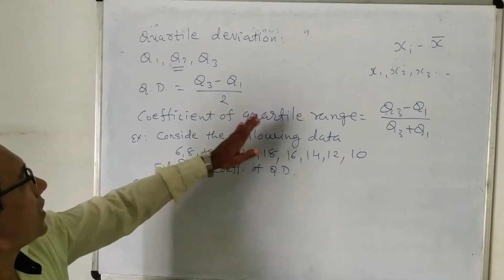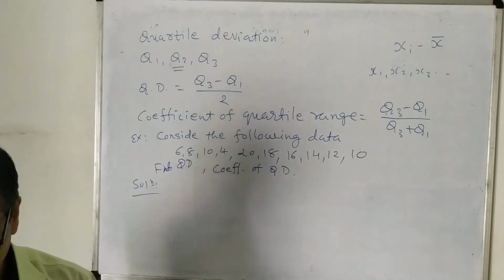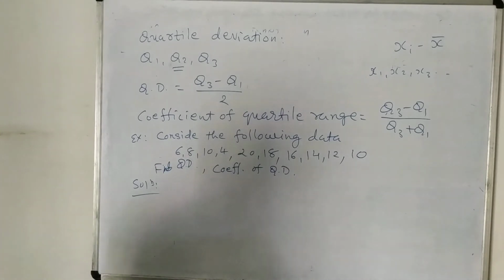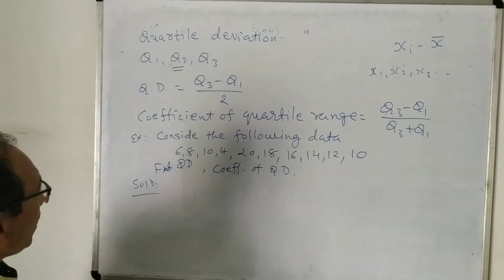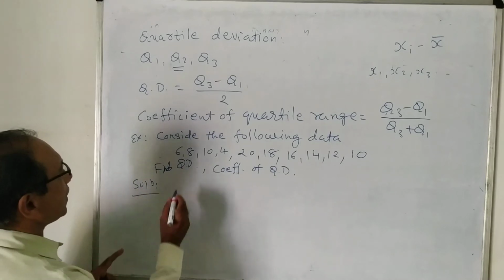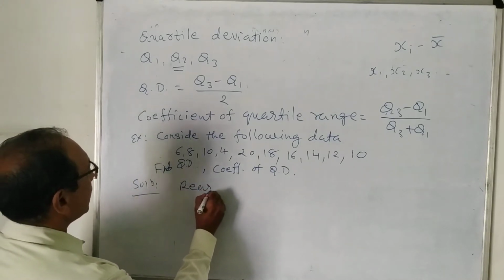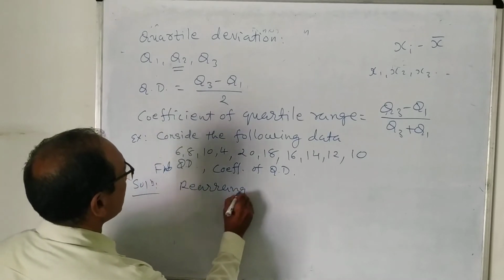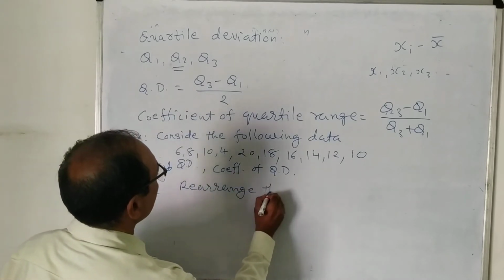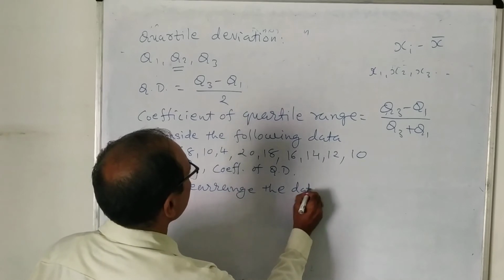That means in both these cases we will need to find Q1 and Q3. Okay. So to find this for ungrouped data, we rearrange the data in increasing order.